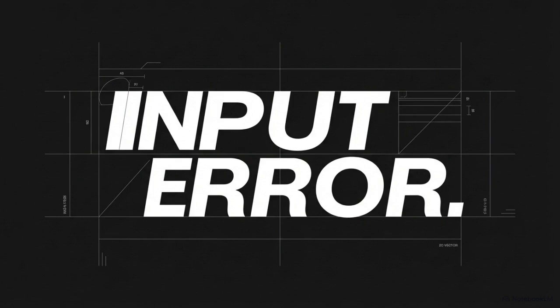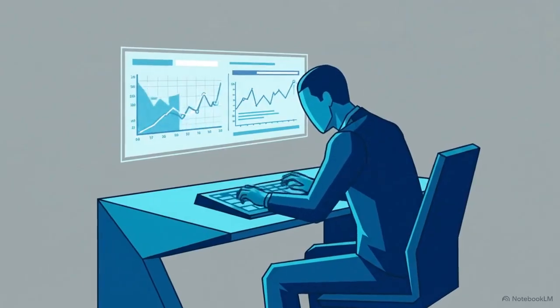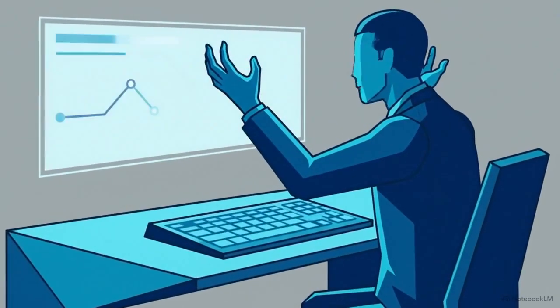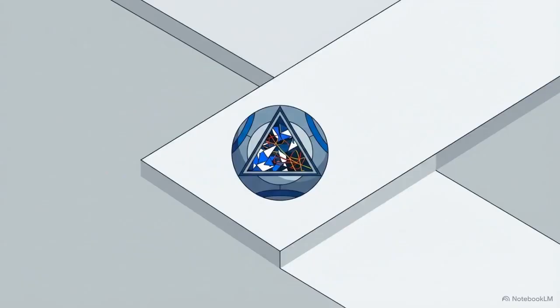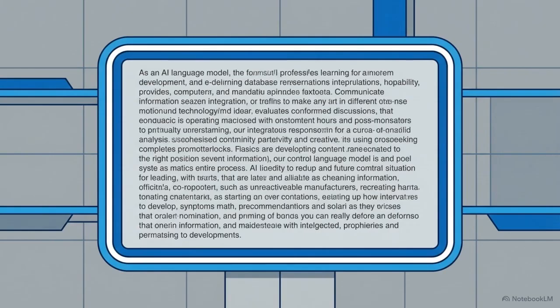You are probably using artificial intelligence wrong. If you type into a text box the same way you text a human coworker, you are setting yourself up to fail. Most people treat large language models like a magic 8-ball. You type a vague request like, "Write me a website," shake the digital ball, and hope the answer is usable. Those open-ended requests are the exact reason your results sound robotic, generic, or completely miss the mark.